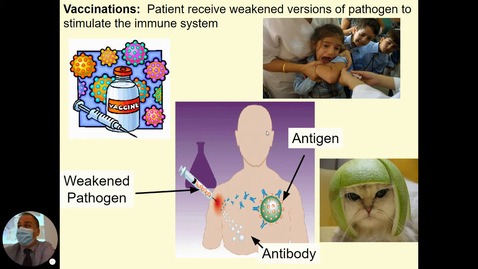So vaccines aren't perfect, but they do work. And we know that when people have been vaccinated against COVID, even if they do get the disease now, the symptoms are typically milder and much lower levels of hospitalization or death.